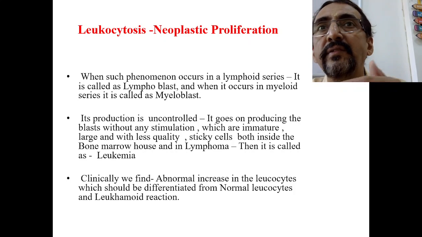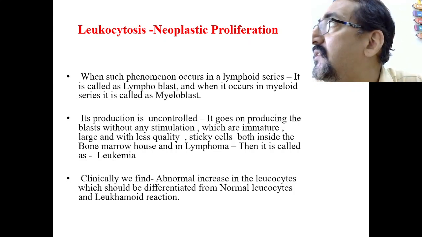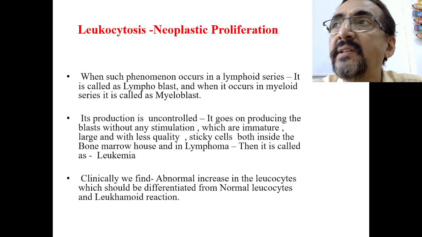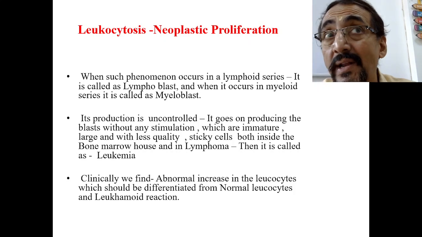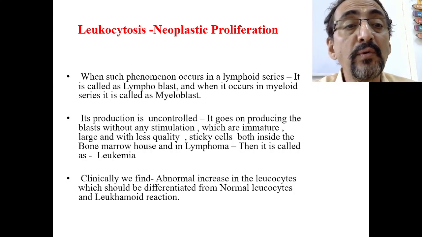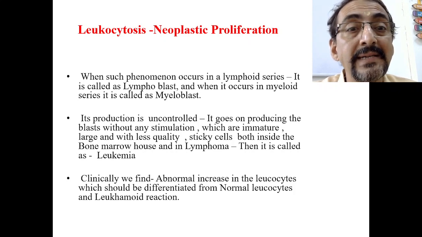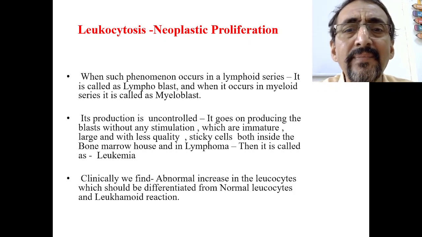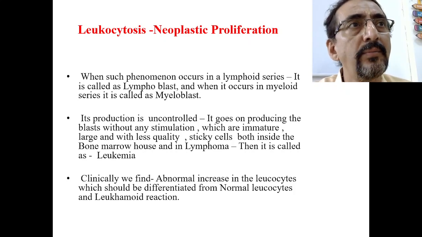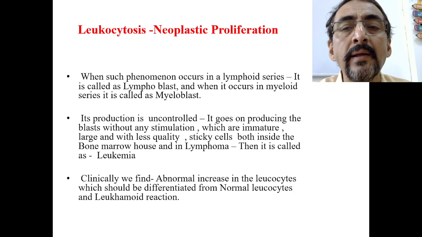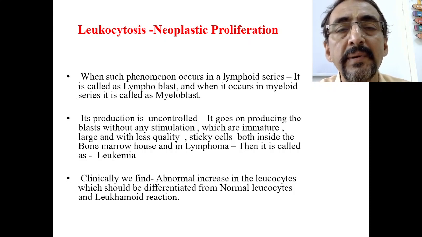We know that the myeloid series produces neutrophils, basophils, etc. So when it happens in the myeloid series, it is called a myeloblast. When it happens in the lymphoid series, it is called a lymphoblast. Its production is totally uncontrolled, so it goes on producing blasts without any stimulation, which are immature, large, and of poor quality, sticky cells, both inside the bone marrow and outside the bone marrow in the form of lymphoma. Then it is called leukemia. Very simple, I have repeated it many times.